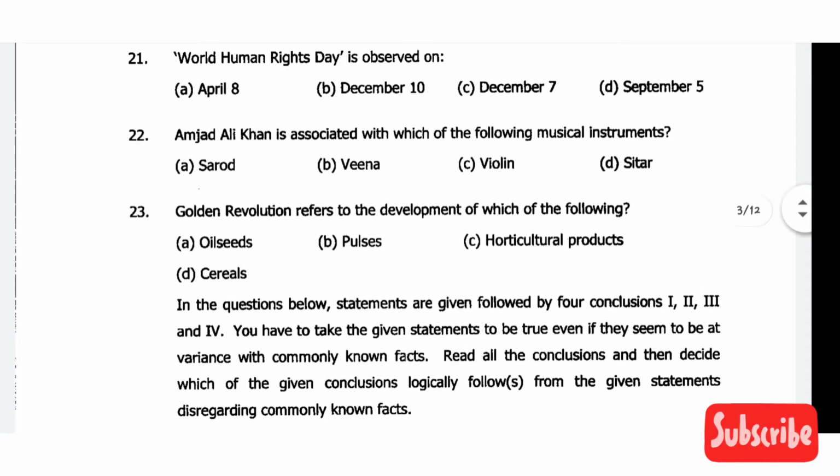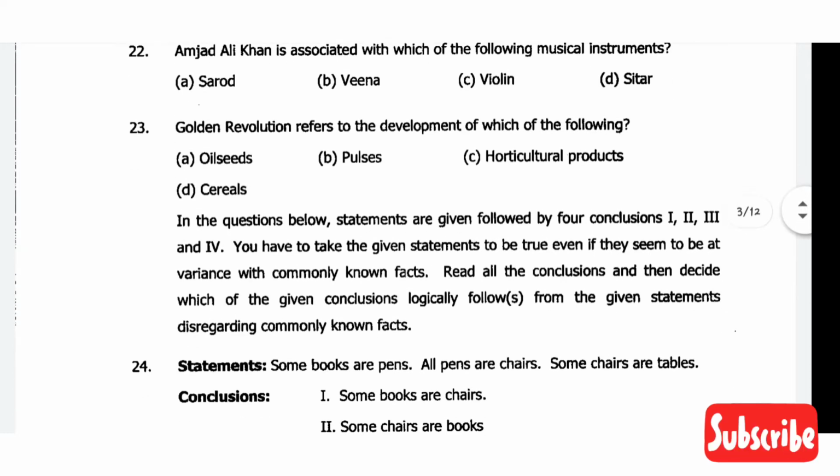Then comes question number 22. Hazmat Ali Khan is associated with which of the following musical instruments? The correct answer is option A, sarod. Then comes question number 23. The Golden Revolution refers to the development of which of the following? The correct answer will be option C, horticultural products.